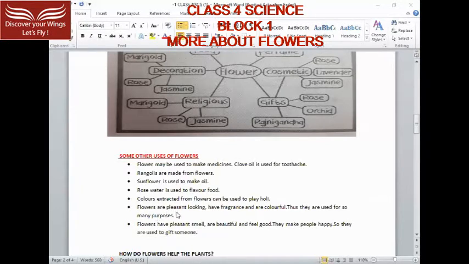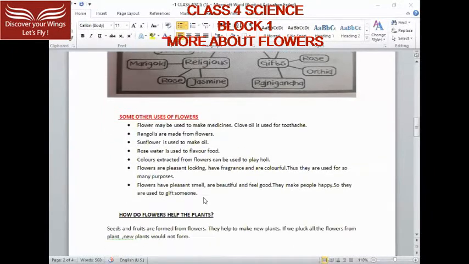Next, flowers are pleasant looking, have fragrance and are colorful. Thus, they are used for so many purposes. Flowers have a pleasant smell, are beautiful and feel good. They make people happy, so they are used to gift someone. So these are some other uses of flowers.